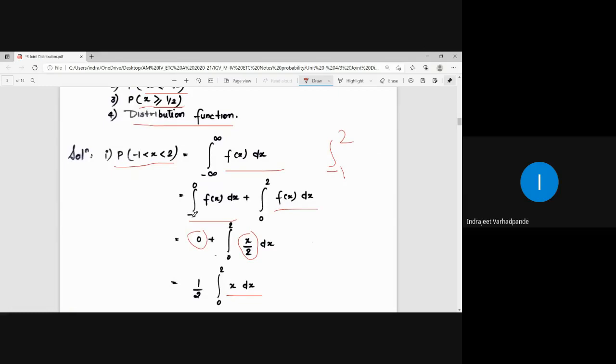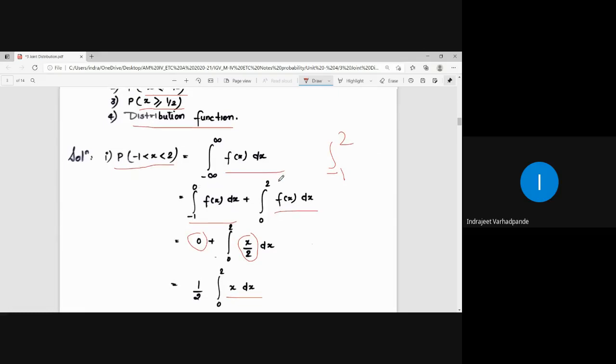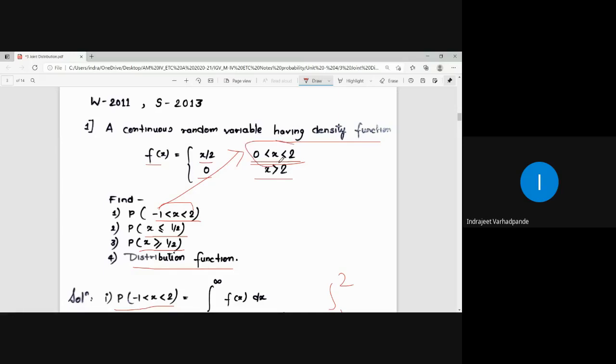The interval -1 to 2 is split as -1 to 0 and 0 to 2, because the range of our function which exists is between 0 to 2. So for -1 to 0, the function will not exist. It will exist only for 0 to 2, and beyond 2, that means x greater than 2, the function again does not exist. So this is how we calculate the first value.